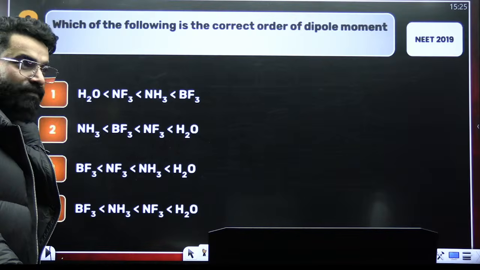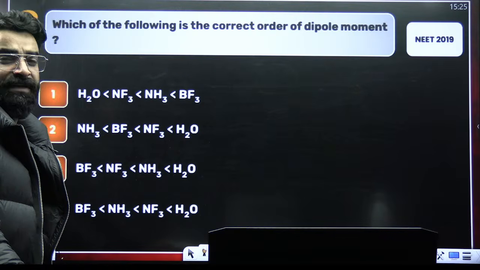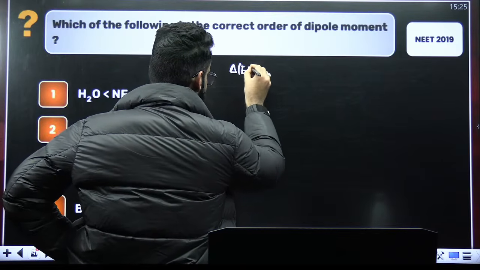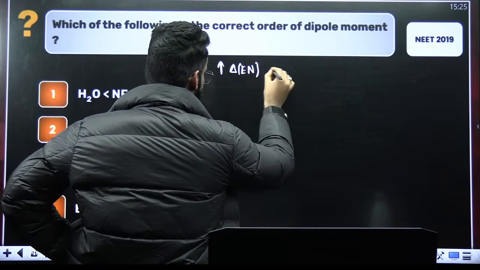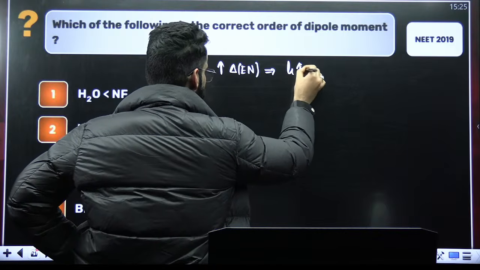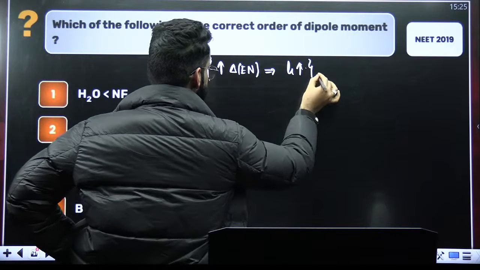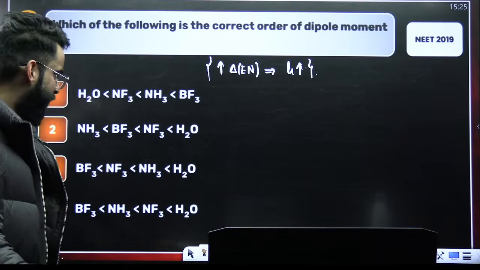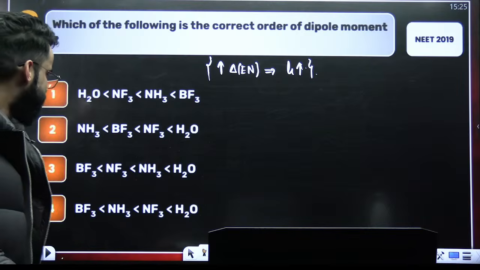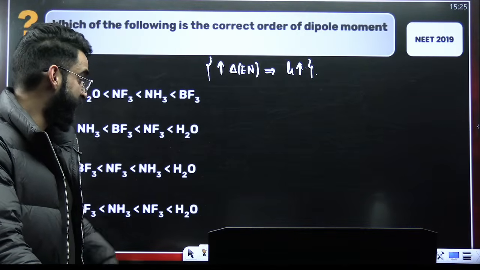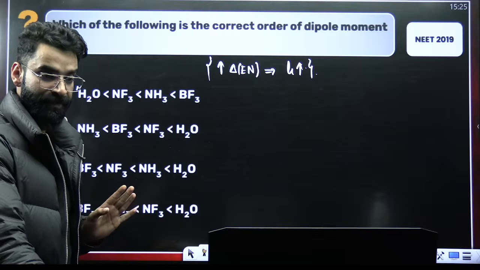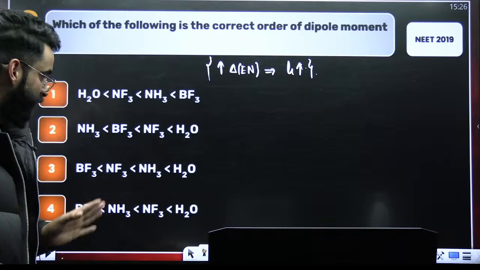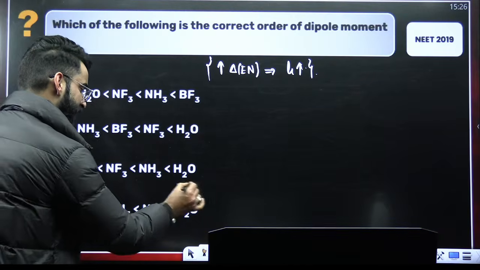First of all, more the electronegativity difference between the atoms, more is going to be the dipole moment. This is the first thing which you should know. As far as I can see the options, the electronegativity difference between oxygen and hydrogen will be maximum. So water will have maximum dipole moment among all.